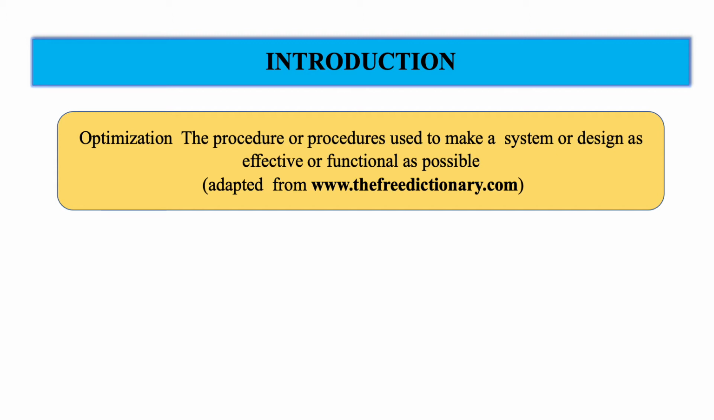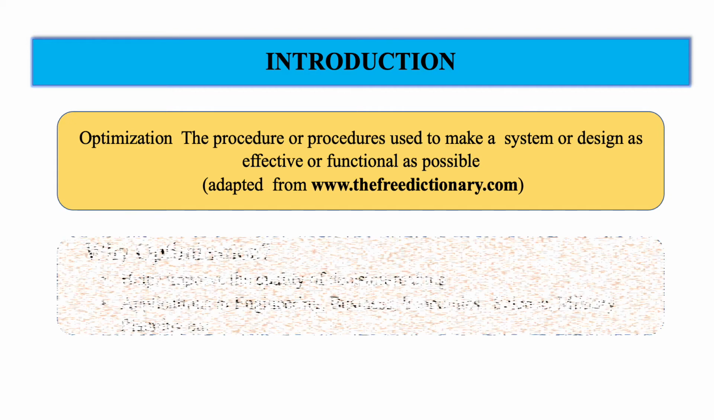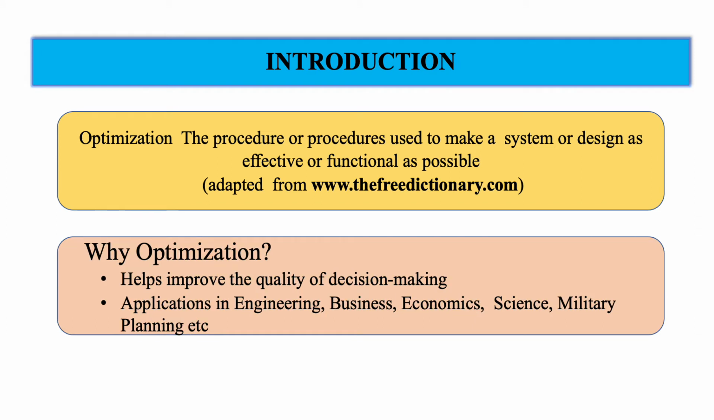So why should one optimize different tasks? Optimization helps us to improve the quality of decision making. Use of optimization tools helps a policymaker to make the best decisions, and the decision makers gain by doing so. As I said earlier, it has application in engineering, business, science, economics, military planning, etc. Optimization is a very important field, and it would not be an exaggeration to say that in everything we do, we try to optimize.